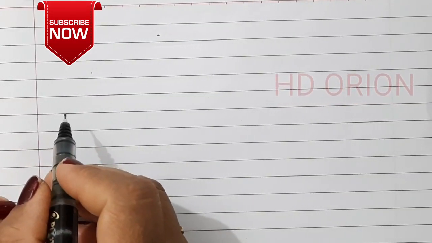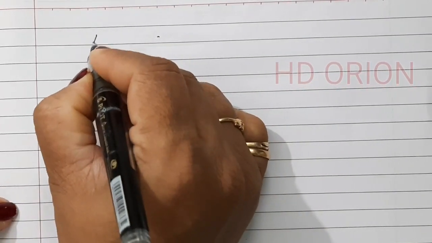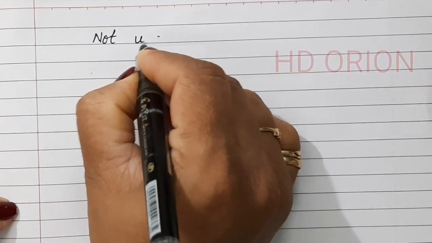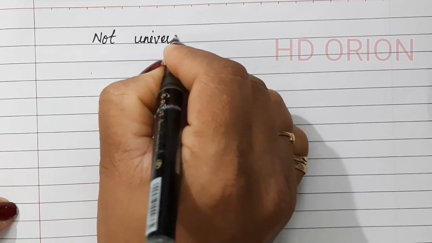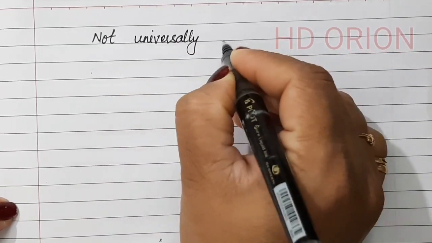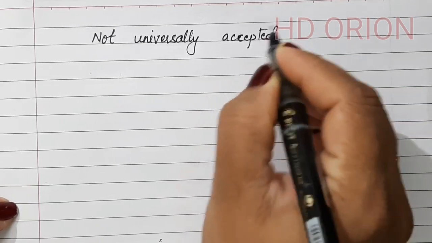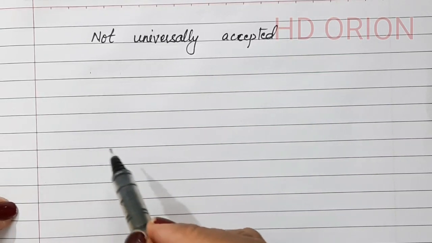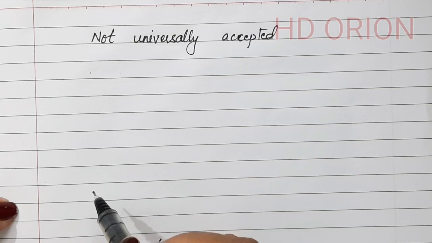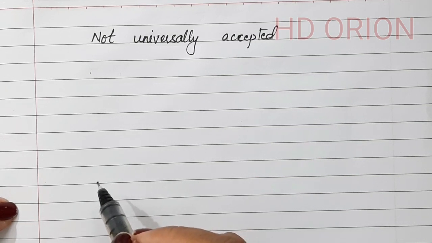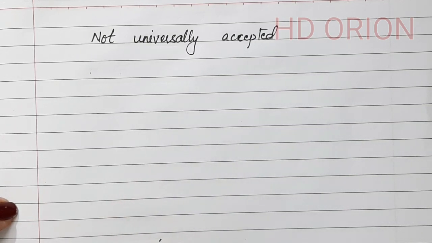The law of dominance is not universally accepted. When Mendel formulated this law, it was only for the pea plant, but this law is not universally accepted for other plants.